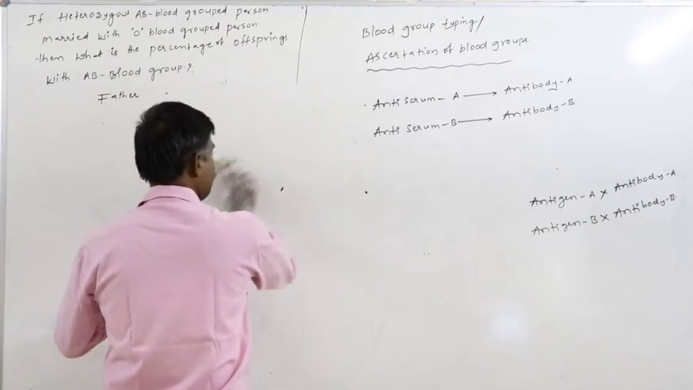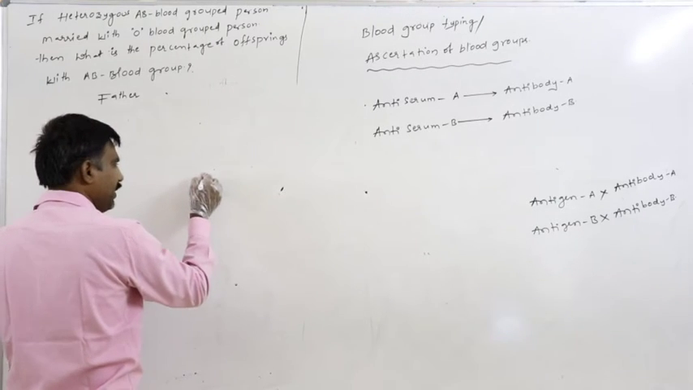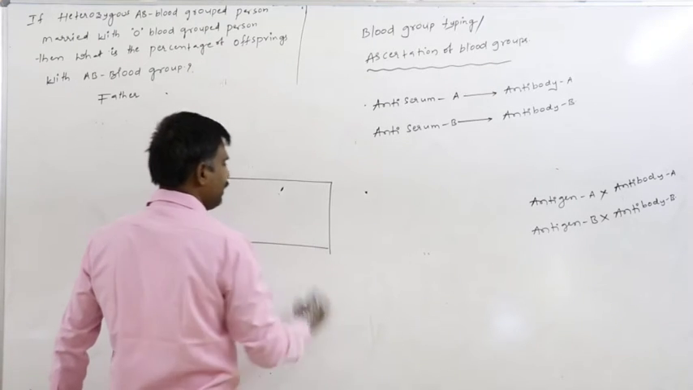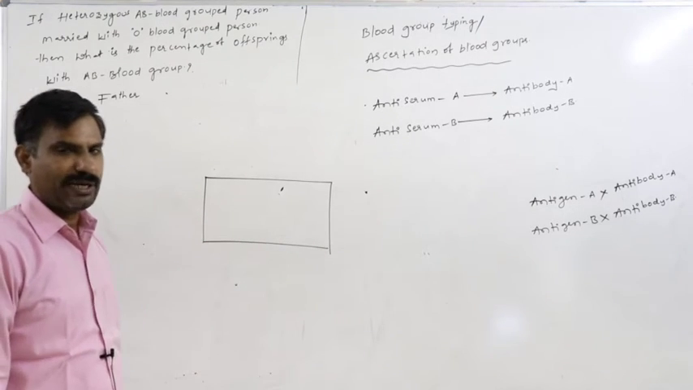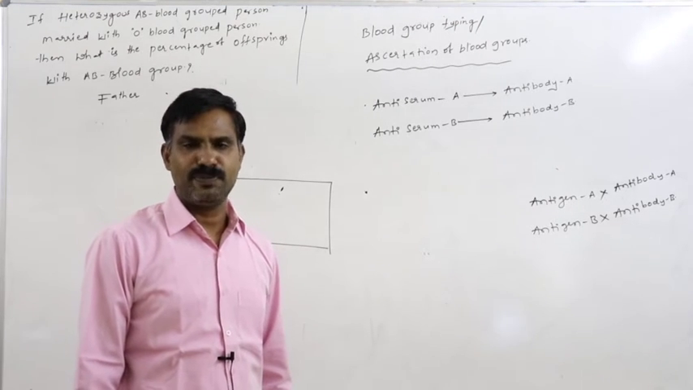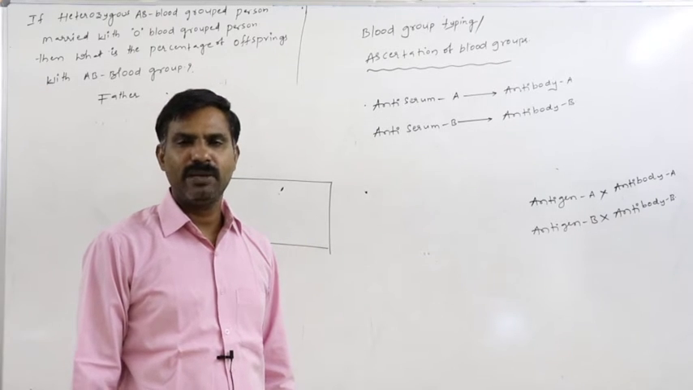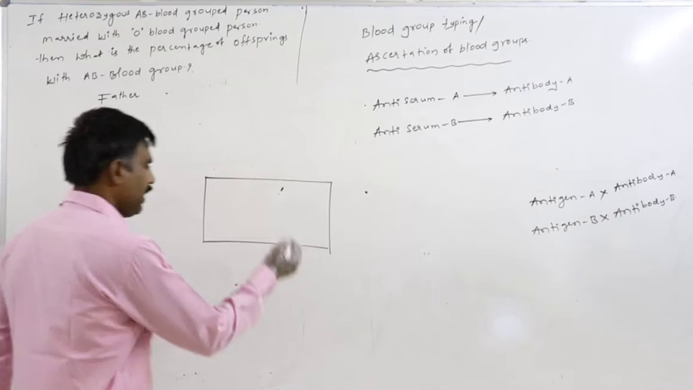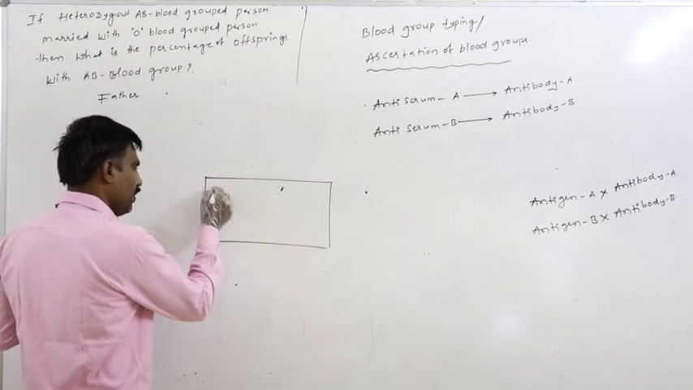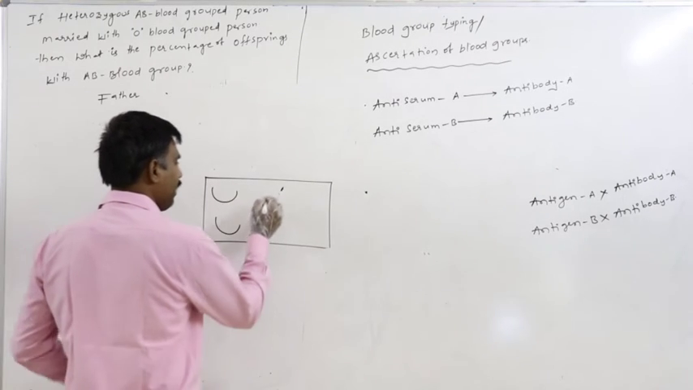Just assume we collect the blood of an unknown person to determine the blood group. For example, if we collect the blood from person X whose blood group is unknown, we have to determine the blood group of the person. At first, we have to collect the blood from the tested person onto the